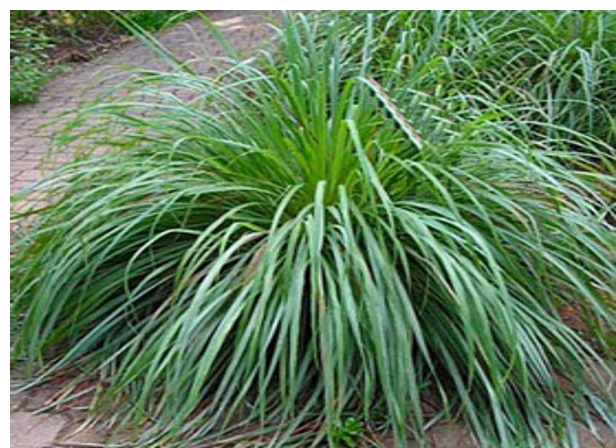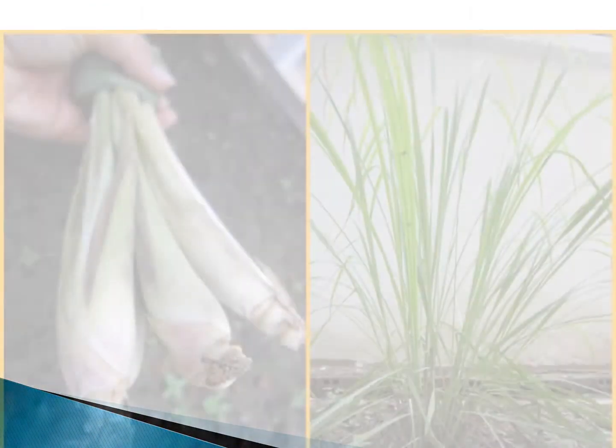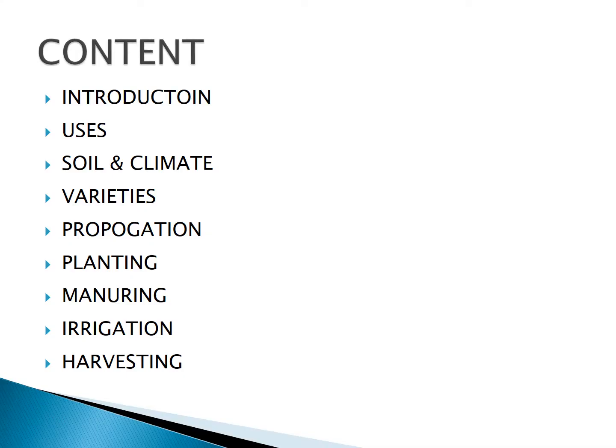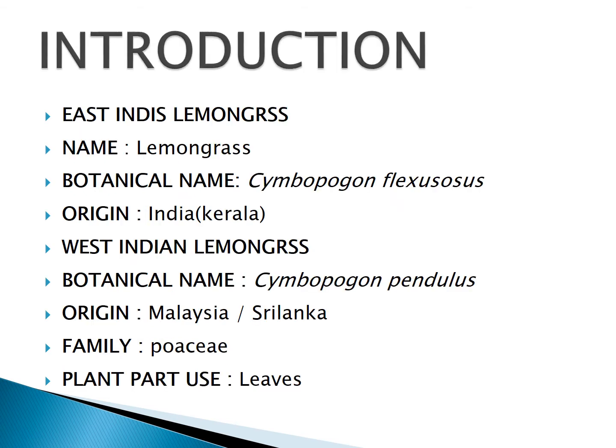Today we discuss an important aromatic crop, lemongrass. See the image of lemongrass. This is lemongrass. Today we discuss the introduction, uses, soil and climate, variety, propagation, planting, manuring, irrigation, harvesting, and yield. We discuss these points one by one, first the introduction